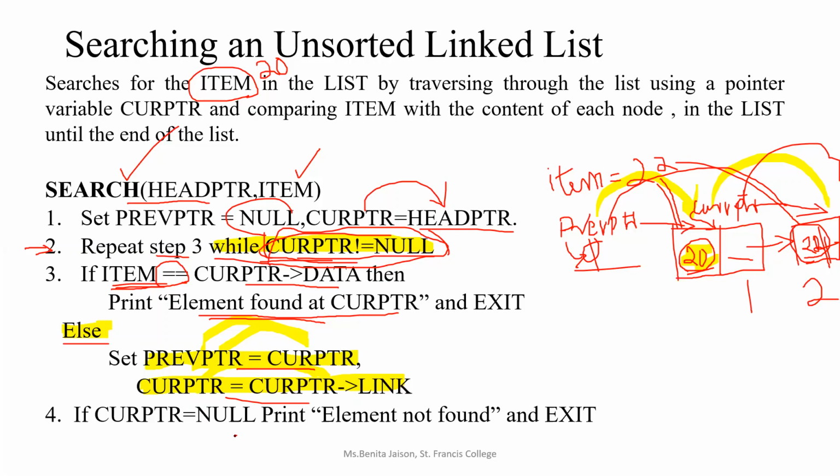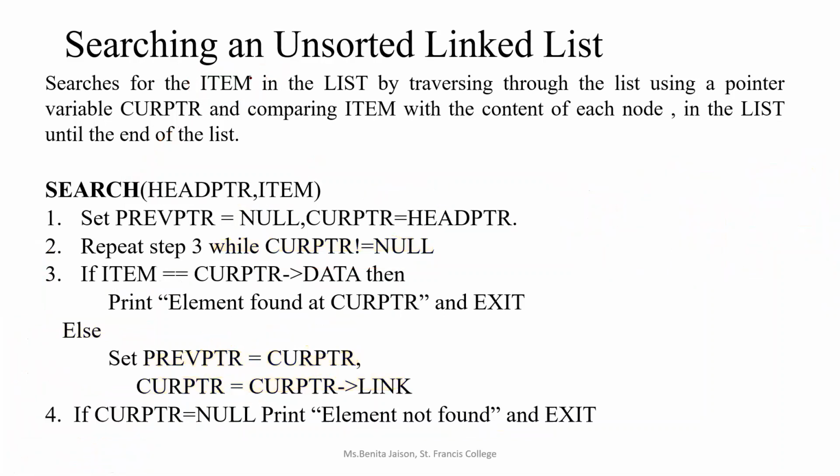At the end of the linked list, we don't have any other nodes, so we don't have any address to be stored in the link part. So the current pointer will be having null. If the current pointer is equal to null when you come out of this loop, then we didn't find the item in the linked list. So you have to give the message element not found. Understood? So these are the steps which you have to write when you are searching for an item in an unsorted linked list. Is it clear?